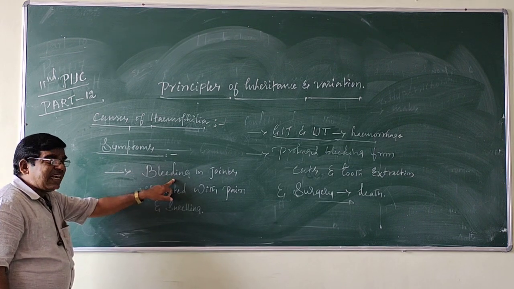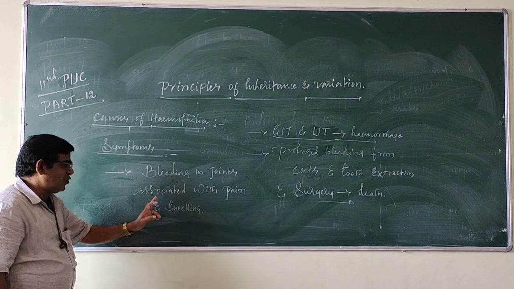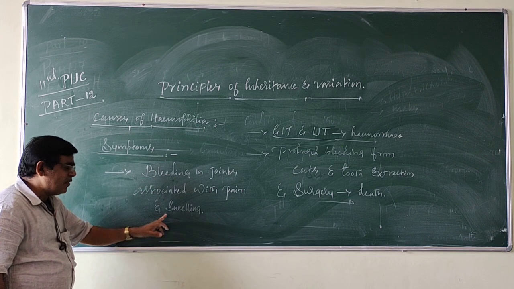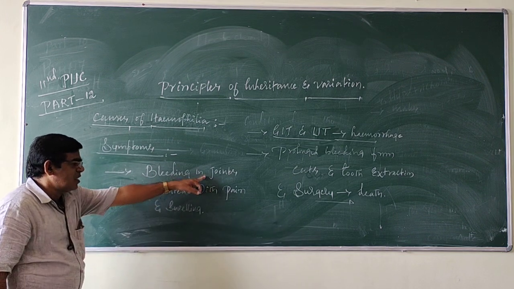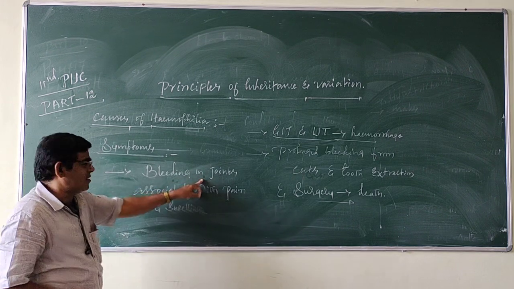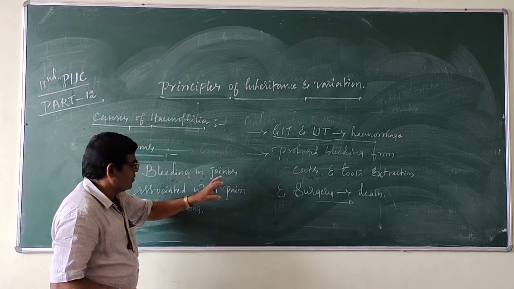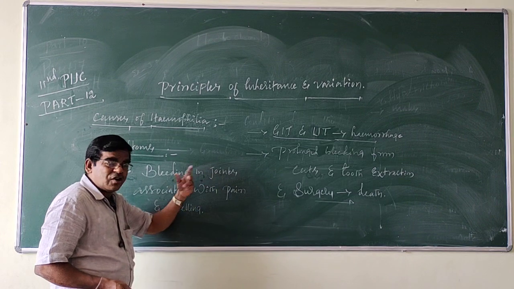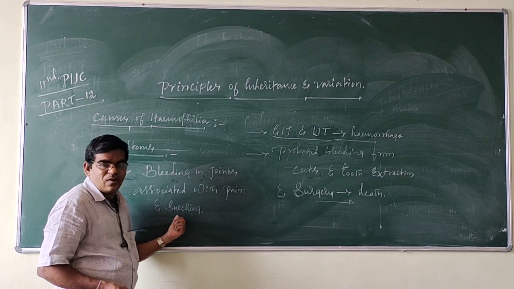First symptom is bleeding in joints, heavy bleeding in the joints, associated with pain and swelling. So there is swelling of joints and paining of joints.